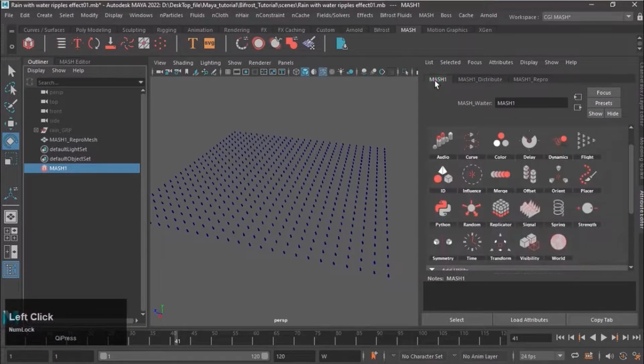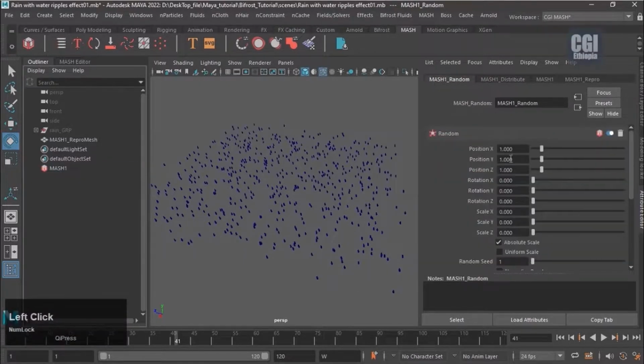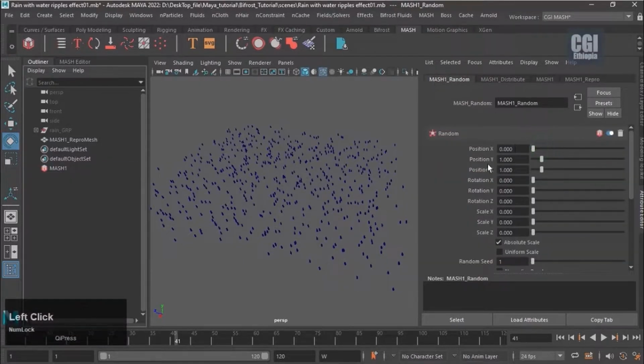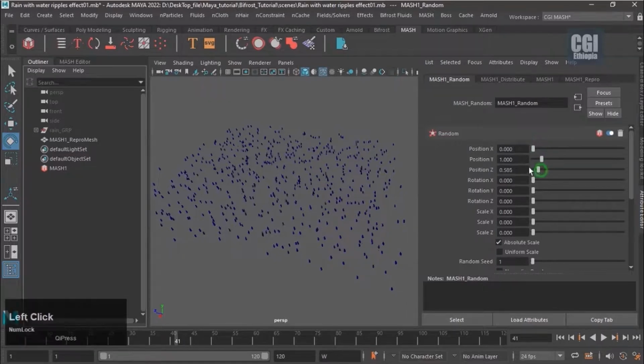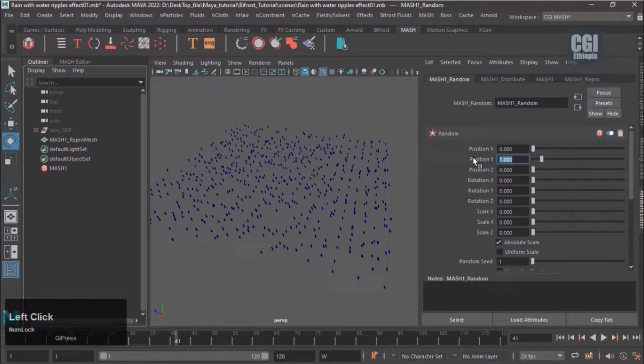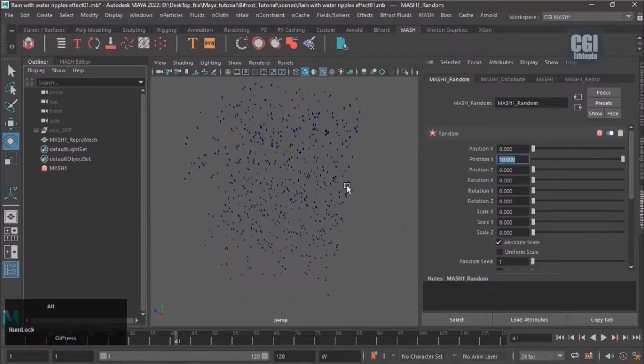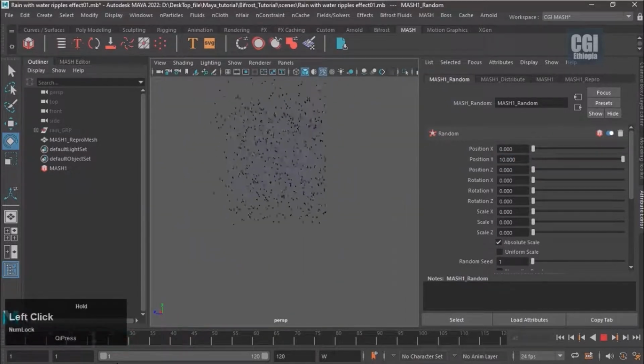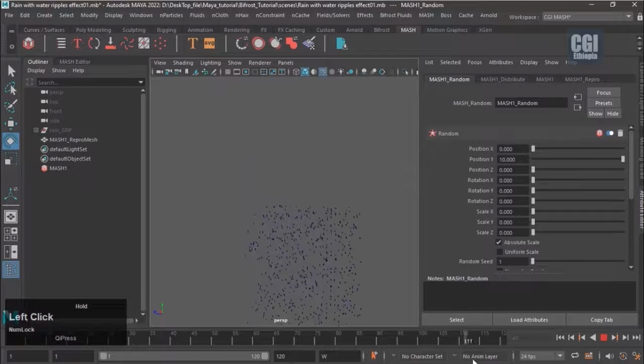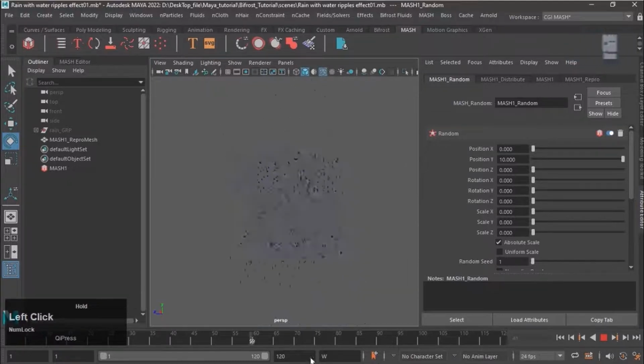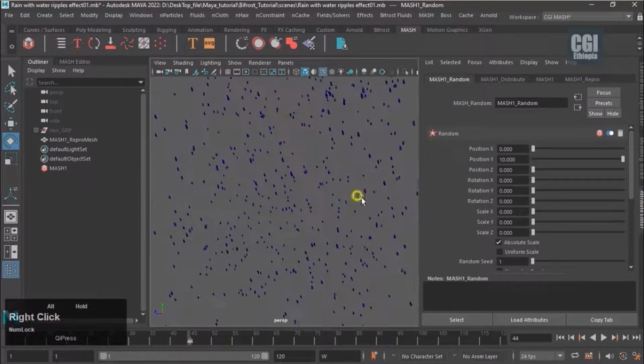Then return to the Mesh network. Add Random node. Positions value 0. Position Y value 10. As you can see, they all go down to the ground at the same time. This has to be fixed, and it has to start above ground.